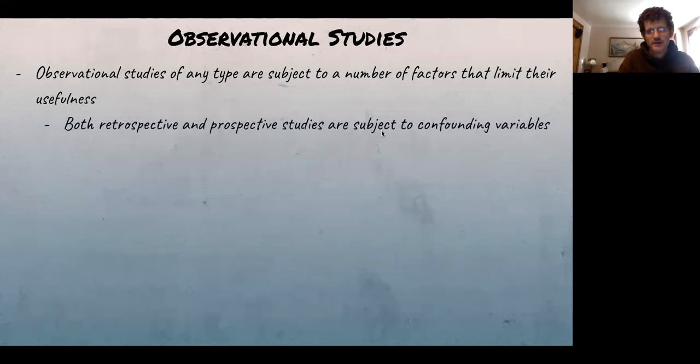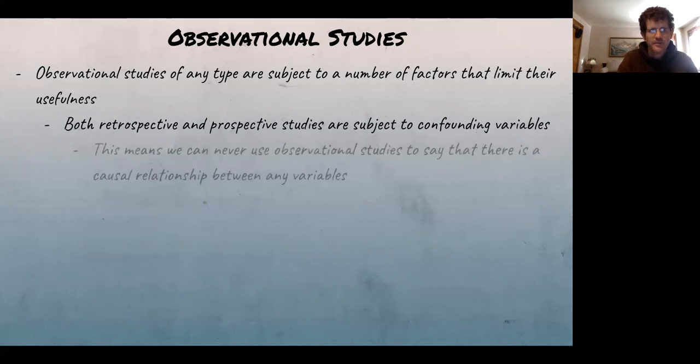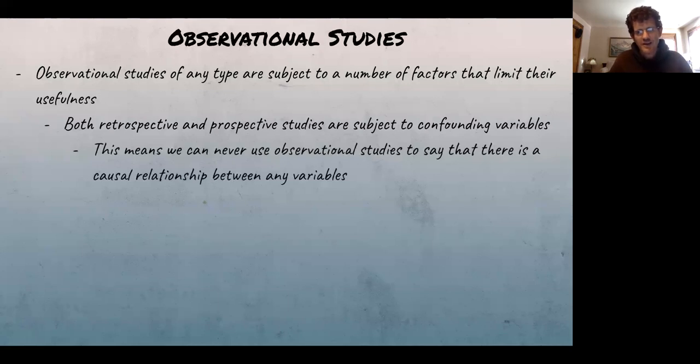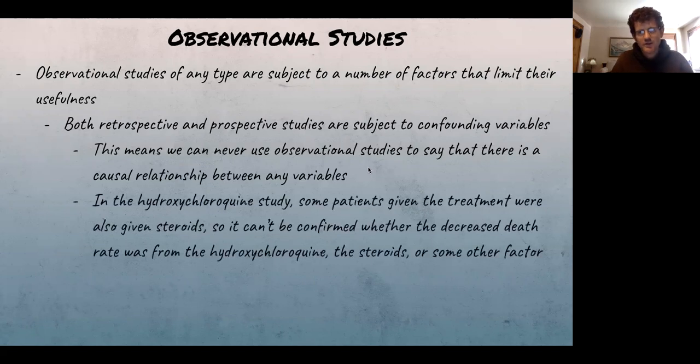We talked about confounding variables, or did we call them lurking variables in the past? Whatever the case, there could be other things going on that we're not controlling for when we're looking at a study. We can never use an observational study to say that there's a causal relationship between any two variables. There can be an association between the two, but we can't say that something causes something else to happen. In the hydroxychloroquine study, some patients given the treatment were also given steroids. So it can't be confirmed whether the decreased death rate was from the hydroxychloroquine, the steroids, or some other factor. That wasn't controlled for.